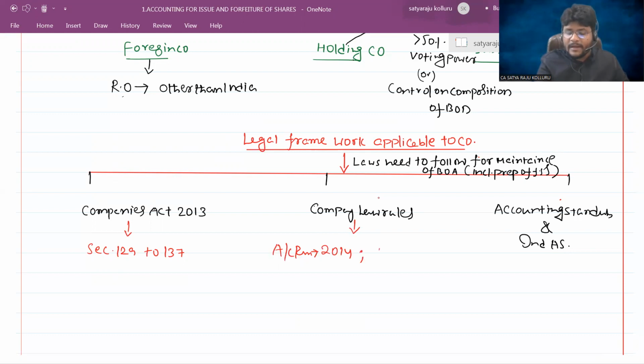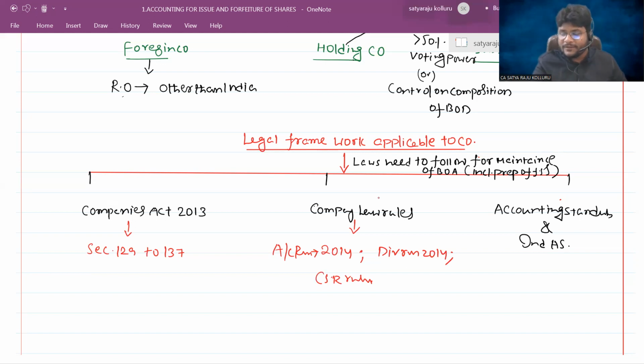Next, the Company Dividend Rules 2014 were established. CSR rules, related to corporate social responsibility accounting, were established. Like that, certain rules were also established for specific accounting transactions. At the time of providing accounting treatment for that specific transaction, we should follow that rule.